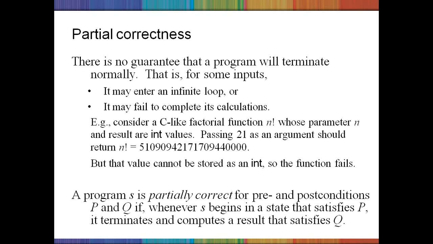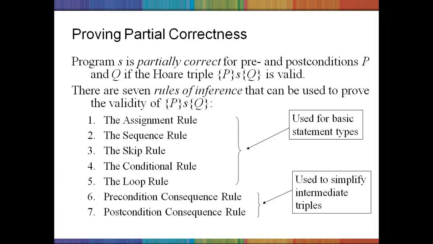So how do we prove this partial correctness? There are several ways to prove it. Program S is partially correct for pre and postconditions P and Q, where P is the precondition and Q is the postcondition, if the Hoare triple P S Q is valid. There are 7 rules of inference that can be used to prove the validity of the triple.